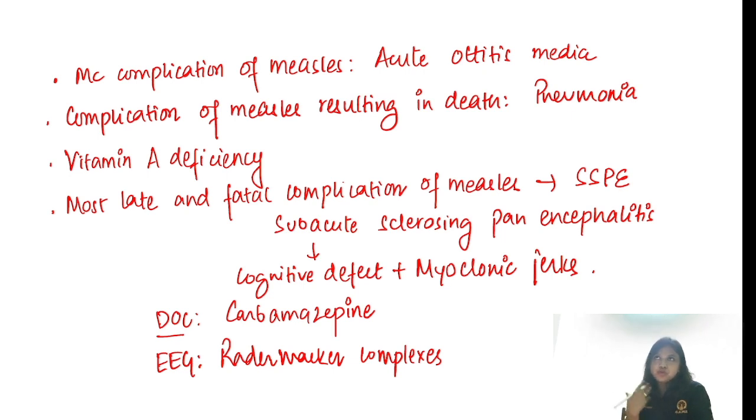There are some stages. Usually in SSPE grade 1, the child will have behavioral abnormalities. In grade 2, there are going to be myoclonic jerks. Grade 3, there are going to be dystonias, choreoathetoid movements and cognitive decline. And in grade 4, the child will be in a vegetative state. We can give isoprinosine, etc., and intrathecal interferon. But you just need to remember it's the most late and fatal complication. We can't do anything. The child will die. So if you get in your question cognitive defect, dementia and myoclonic jerks, and there is a prior history of measles in that child, the answer will be SSPE.